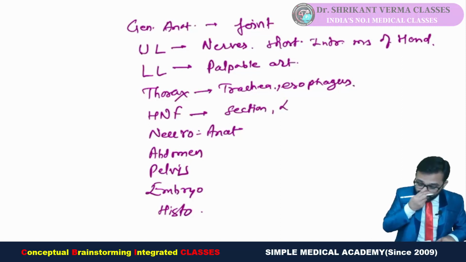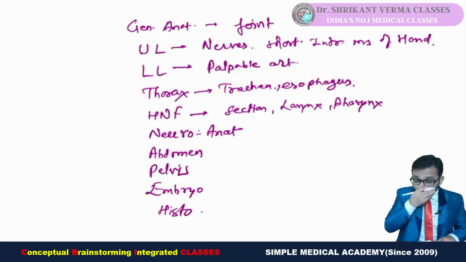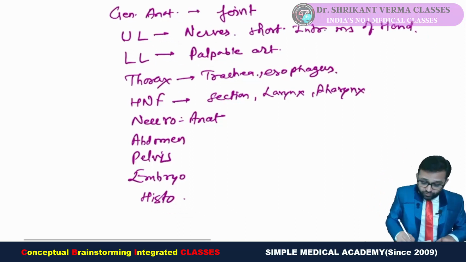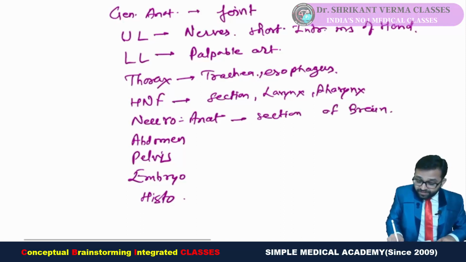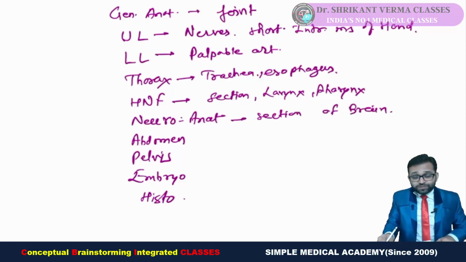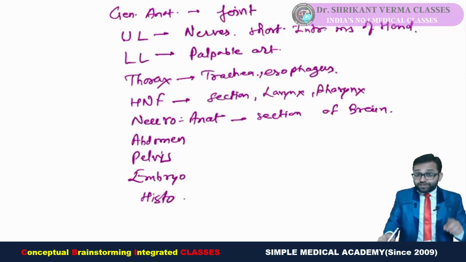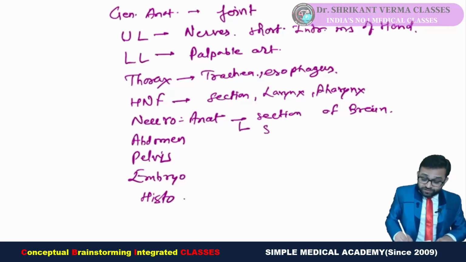Also the trachea, esophagus, yes, better to say larynx, pharynx. Fine. Neuroanat, definitely section of brain. Cranial nerves, they not ask right now in this question, but yes, they are important. And no excuse with the spinal cord ending according to the recent pattern.